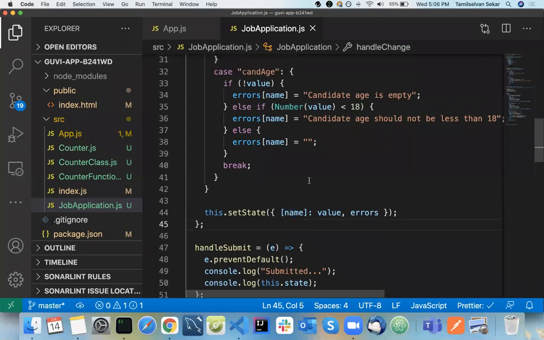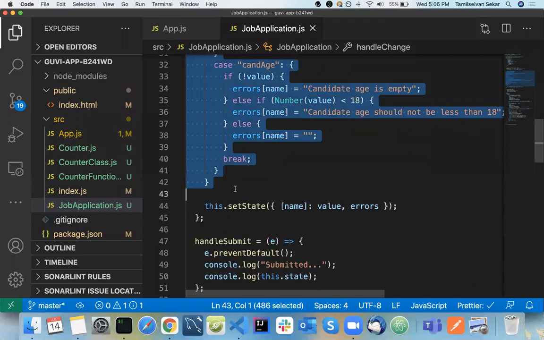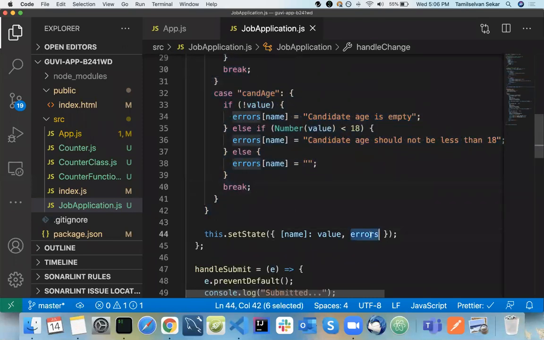In addition to that, if you want to have some validation, you can have it here, a basic switch statement, and have the errors object also modified in the state. So you know the syntax, right? If the key and the value both have the same name, you need not mention both.